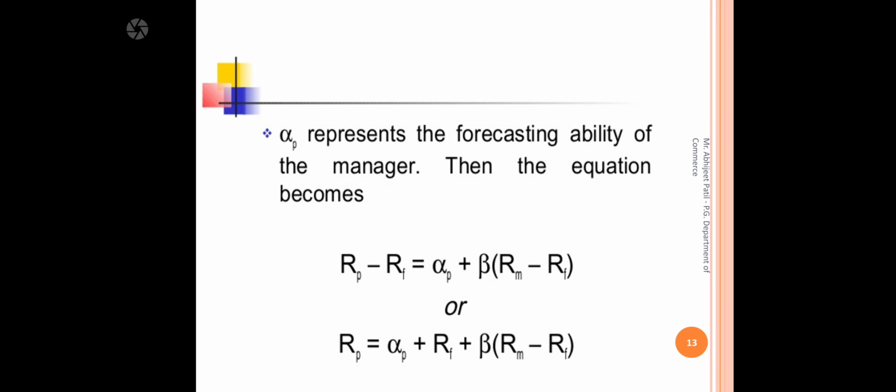But apart from that, alpha represents the forecasting abilities. Whenever we have to find out forecasting ability techniques, we use the equation Rp minus Rf is equal to alpha plus beta into Rm minus Rf. Or, taking Rf to the other side, Rp equals alpha plus Rf plus beta in bracket Rm minus Rf. So when we have to use forecasting ability techniques, when the question comes, you can use these equations.